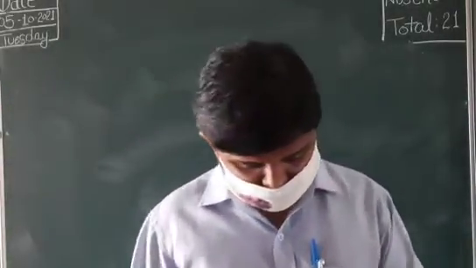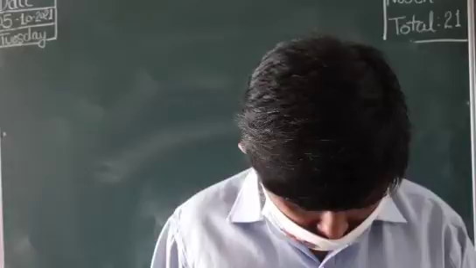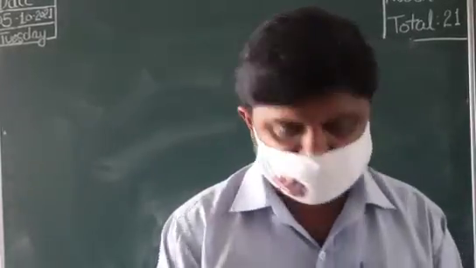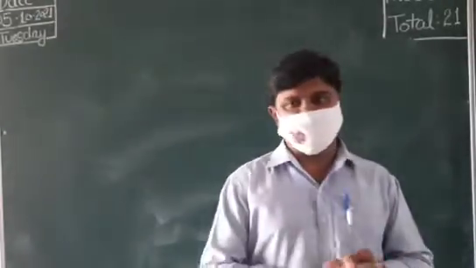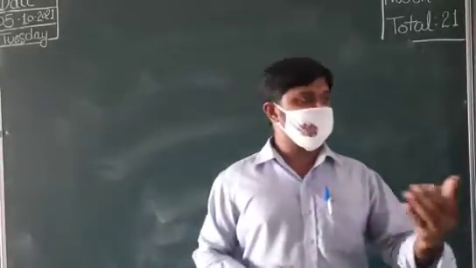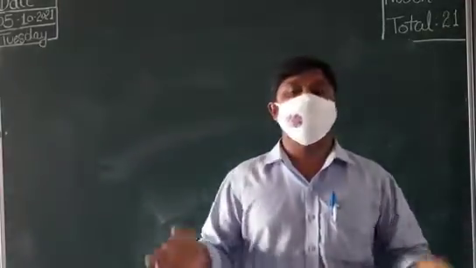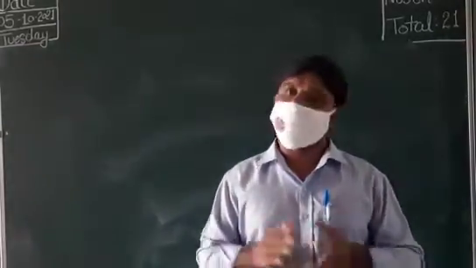Okay. Next is mutual agency. As we said before, one is working for all, or all are working for all.